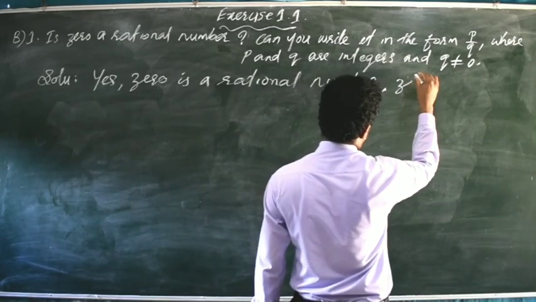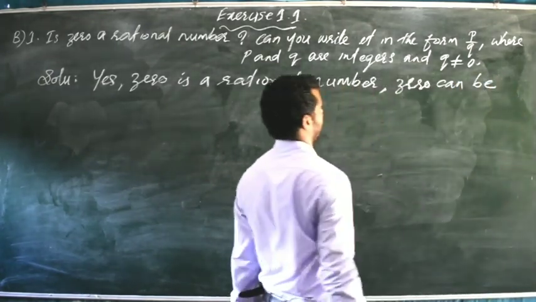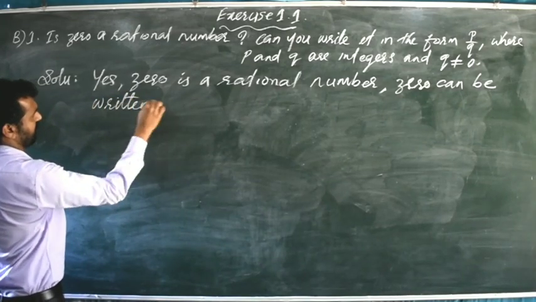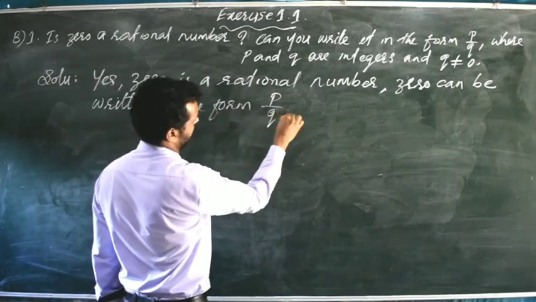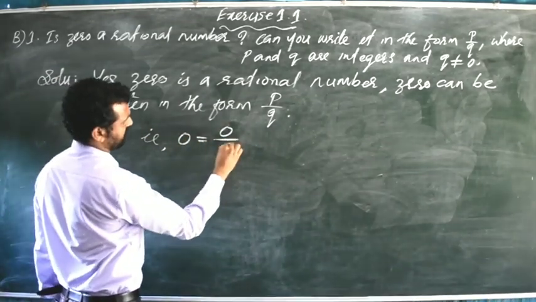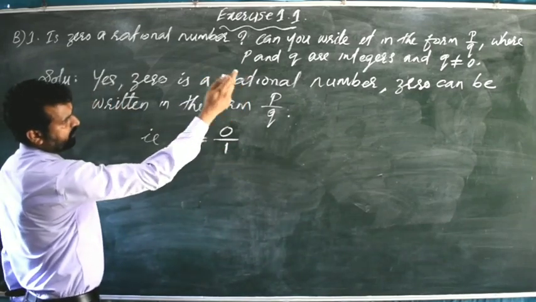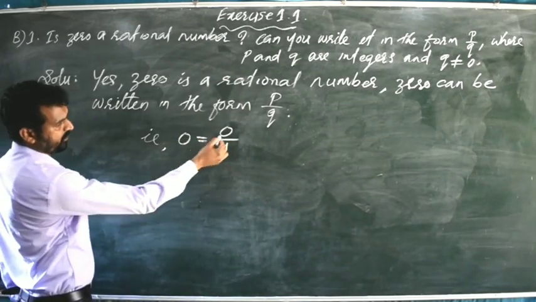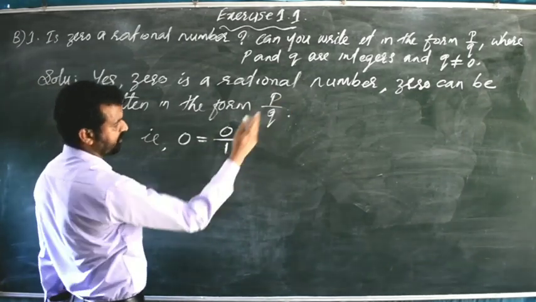0 can be written in the form P divided by Q. That is, 0 is equal to 0 divided by 1. Can you write it in the form P divided by Q, where P and Q are integers and Q not equal to 0? Yes, we can. P is equal to 0, that is an integer, and Q is equal to 1, that is also an integer, and Q not equal to 0.